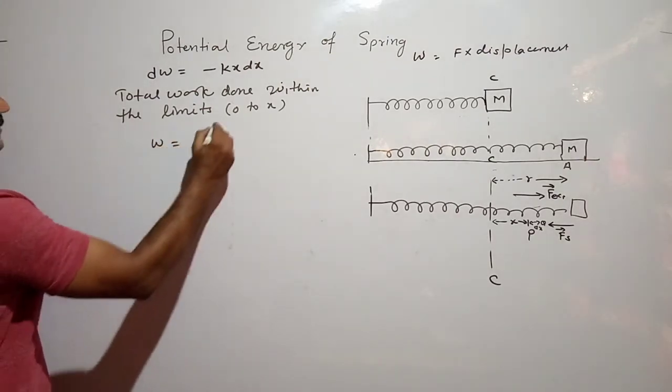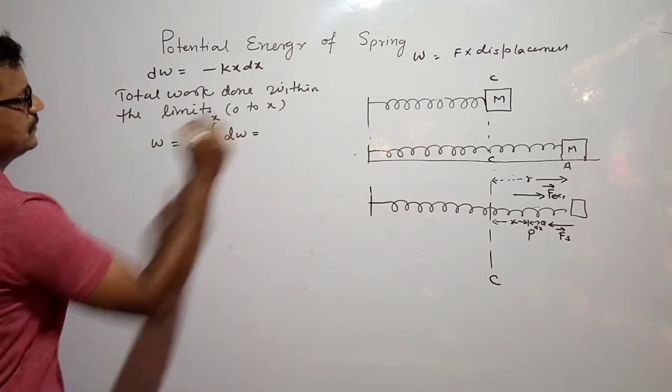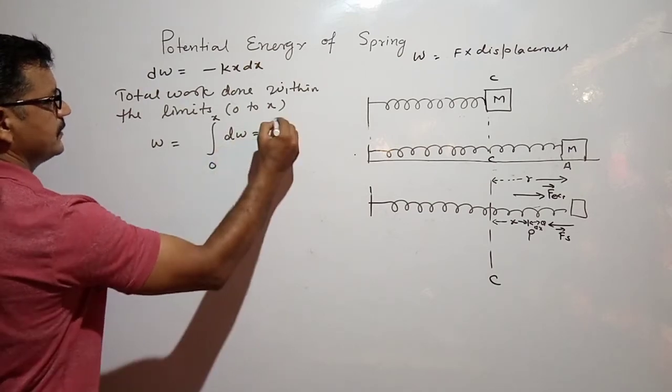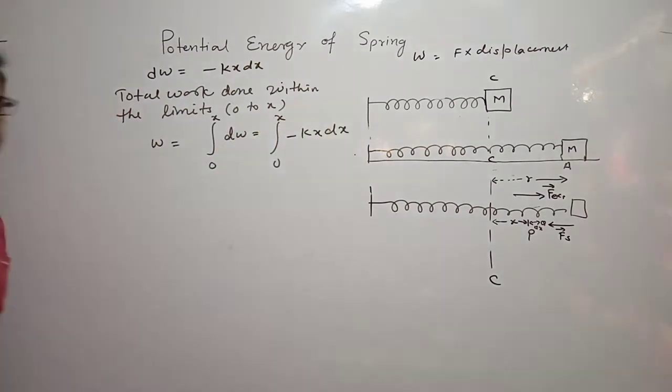Work done is the integral from 0 to x of dW, so we put the value of the small work done, minus Kx dx.